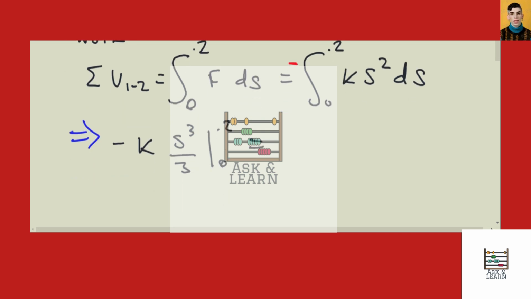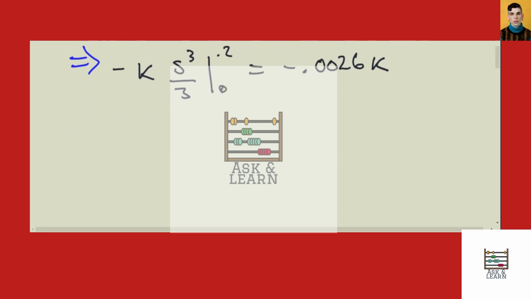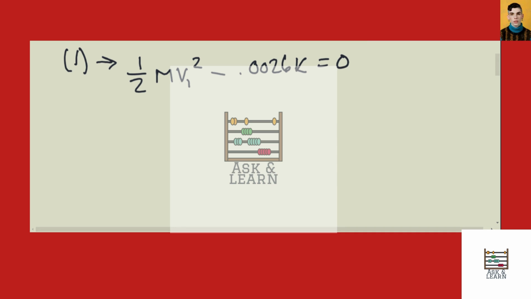So when you plug in 0, you get out 0. When you plug in 0.2, you get minus 0.0026 times K. And now we can plug this back in to our equation 1. So we still have the initial kinetic energy, 1/2 m v1 squared minus this work, 0.0026 K equals to 0. So you can move the work to the other side.